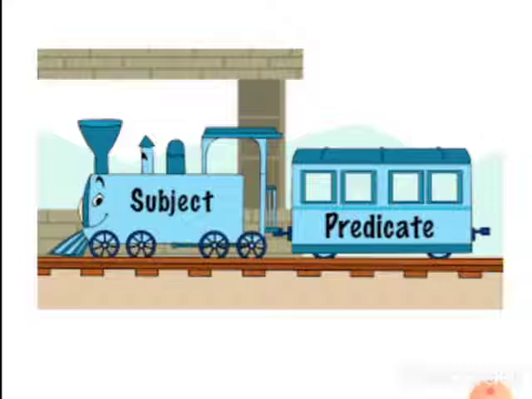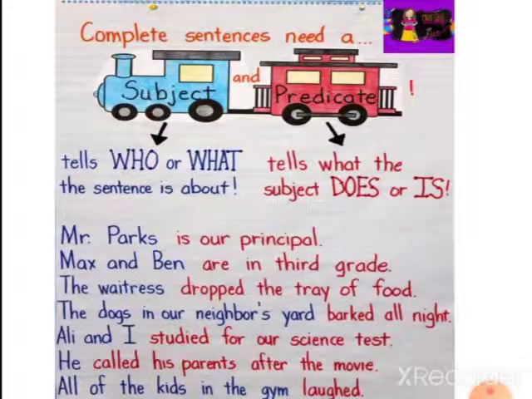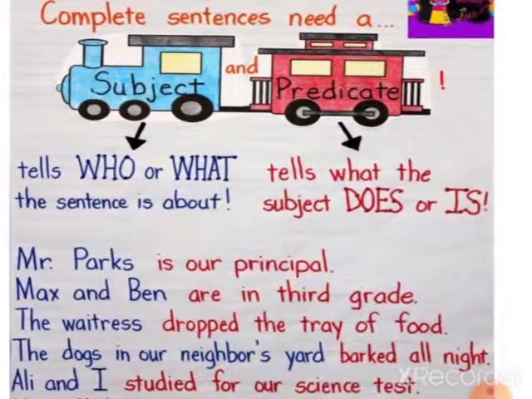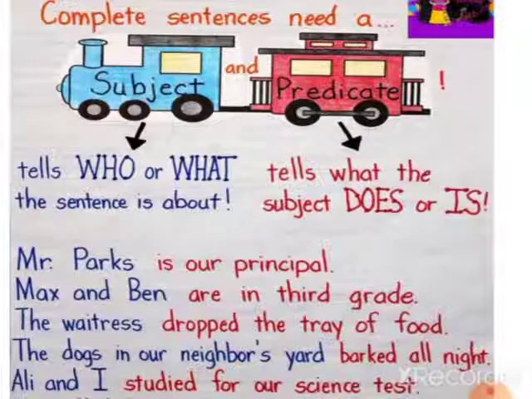And the subject, you can find as nouns or pronouns. The subject will mostly be nouns or pronouns, like my mother, the dog, or he or she. So if you find a noun or pronoun, then that is a subject. If you find a verb in that sentence or phrase, then that is the predicate. Now see here in this image, I have given you everything in detail. Subject tells who or what the sentence is about, and the predicate tells what the subject does or is.